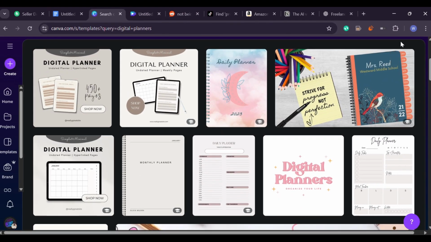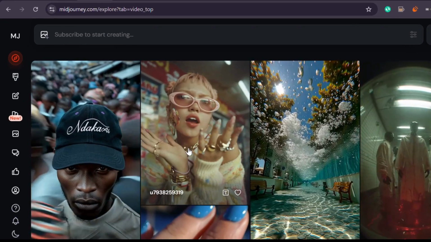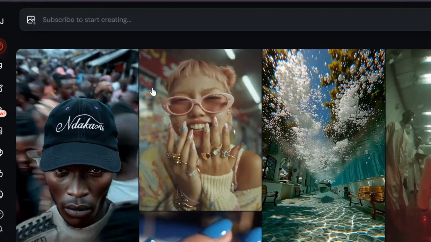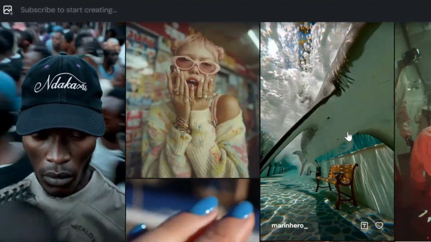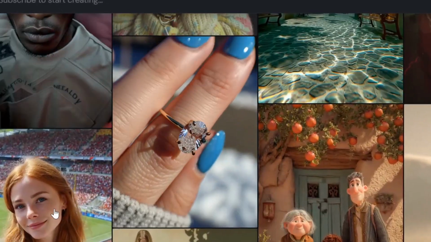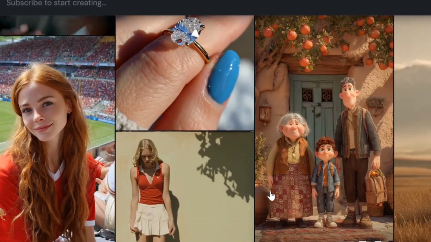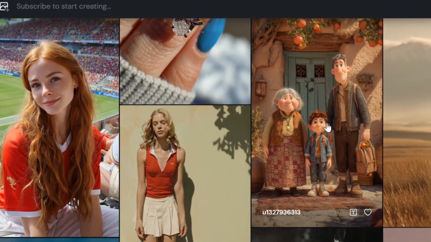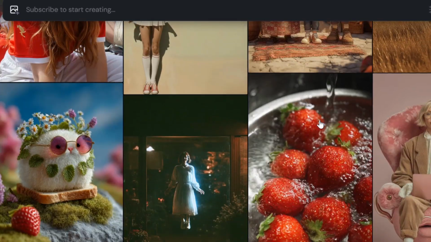If you want to take design further, you can use Midjourney to create unique background visuals or themed illustrations. You type in a prompt and it generates images you can use in your product or promotional materials. Just make sure the visuals fit your topic and don't overwhelm the actual content. People are buying a solution, not a digital art gallery.